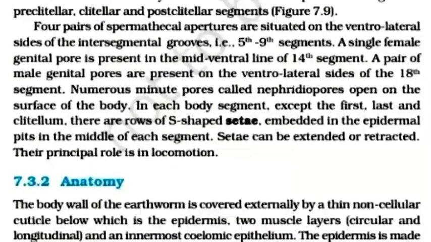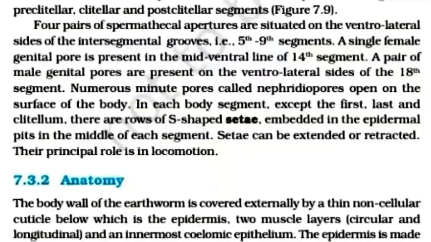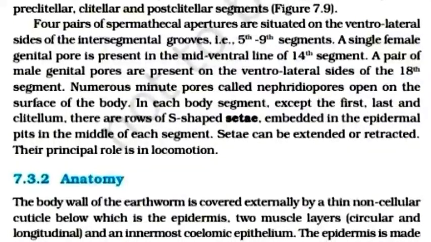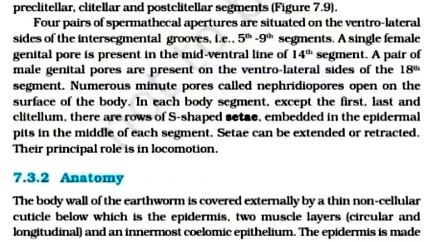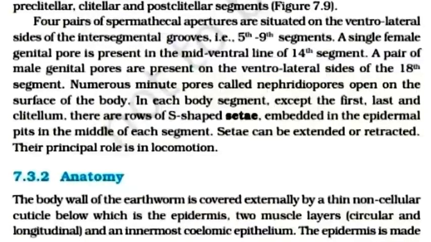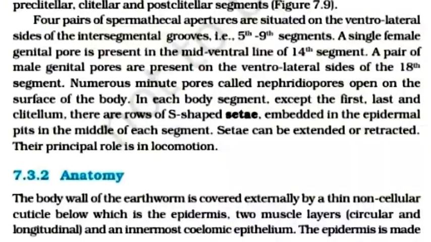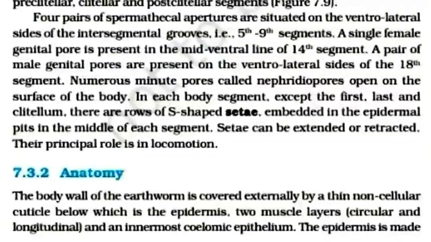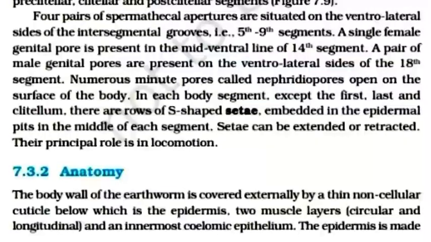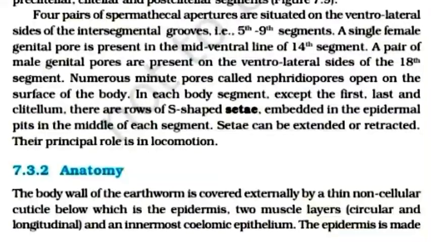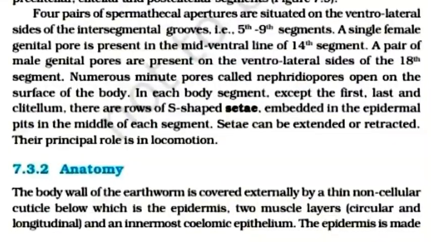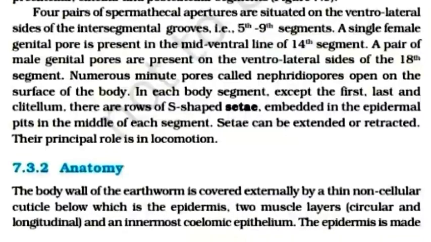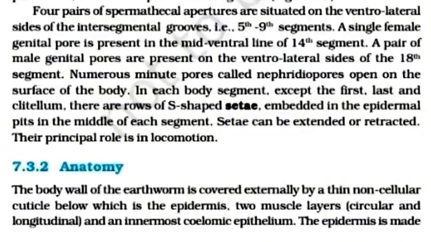A single female genital pore is present in the mid-ventral line of the 14th segment. A pair of male genital pores are present on the ventrolateral sides of the 18th segment. Numerous minute pores called nephridiopores open on the surface of the body.